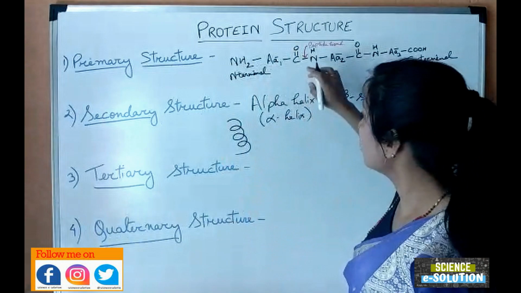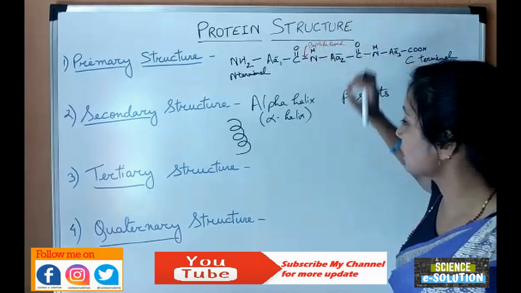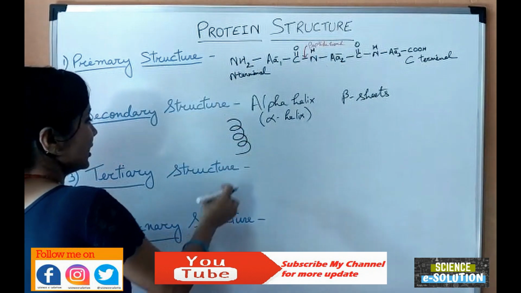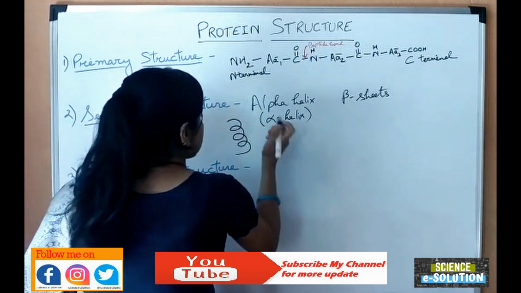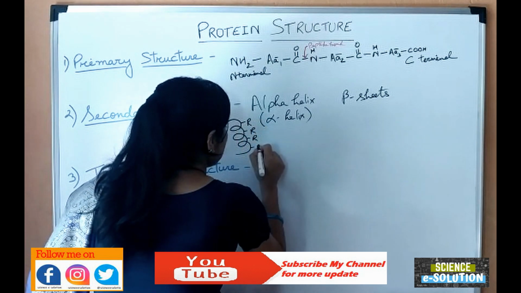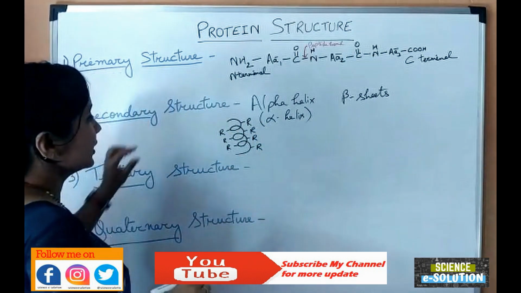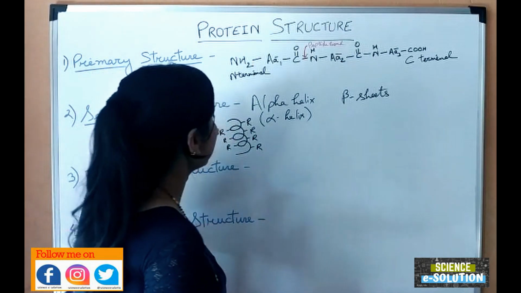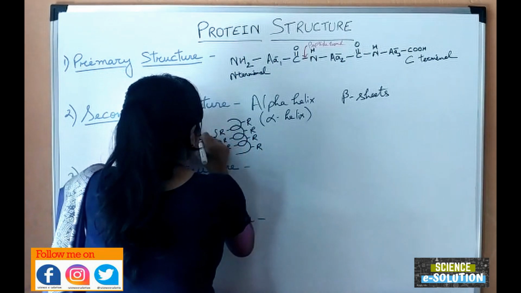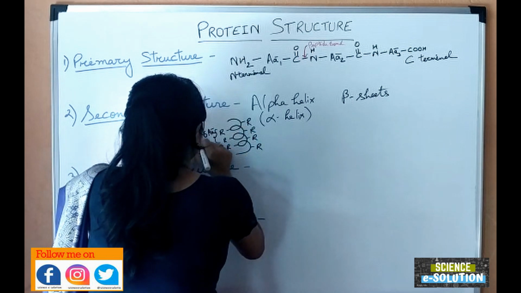This is local substructures of hydrogen bonding in the main polypeptide chain. That means hydrogen bonding between this oxygen and hydrogen gets folded in such a way that they form such a spiral structure, and this is called the alpha helix. Here, the side chains lie on the exterior position, and the oxygen, hydrogen, and the hydrogen bonds lie on the interior position. Here, each turn of the helix has 3.6 amino acids in it, and it has a distance of 0.54 nanometer.